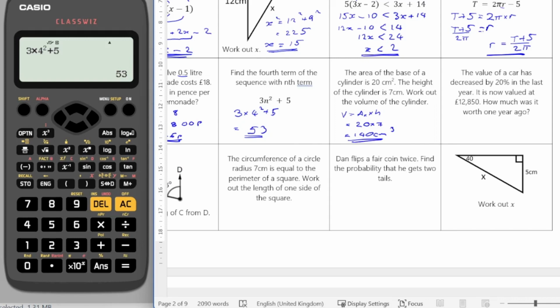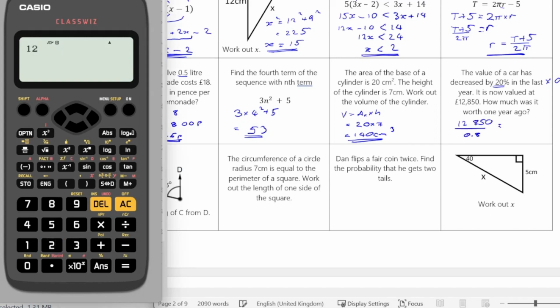And then for my final one on this row, the value of a car has decreased by 20% in the last year. It now has a value of 12,850. How much was it worth 1 year ago? So I'm going to say if it's been reduced by 20%, then the multiplier would be 0.8. And if I've times the value by 0.8 and got 12,850, to find the original value, I'm going to do 12,850 divided by 0.8.